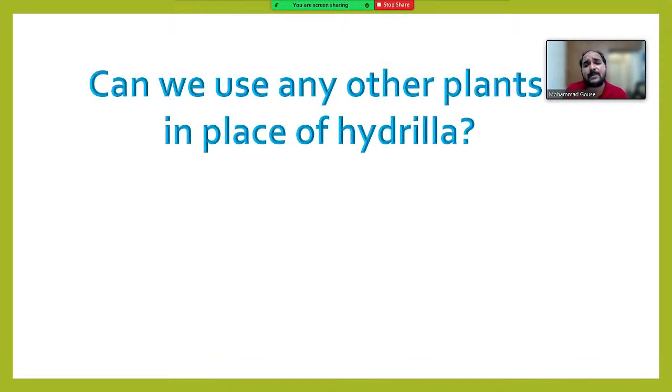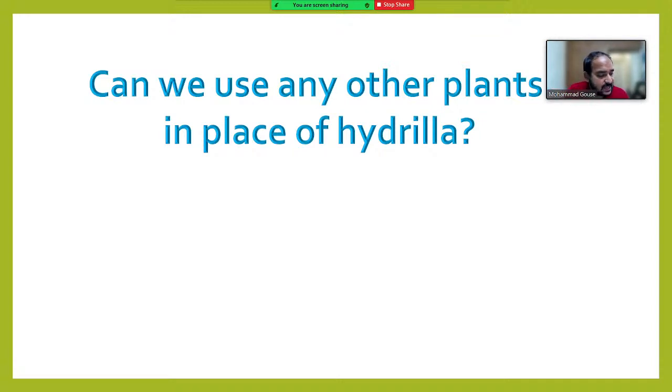Can we use any other plants in place of Hydrilla in the Hydrilla experiment to show that plants release oxygen only in the presence of sunlight?